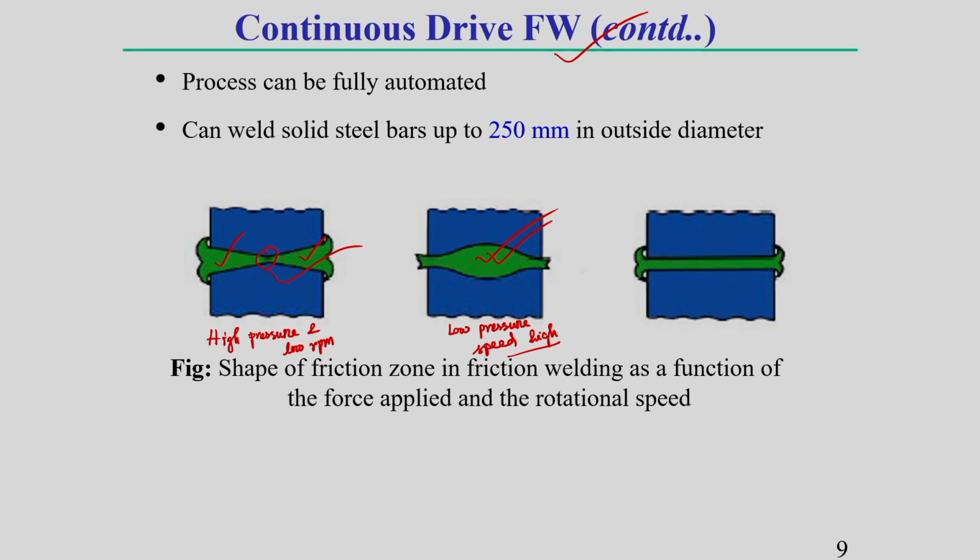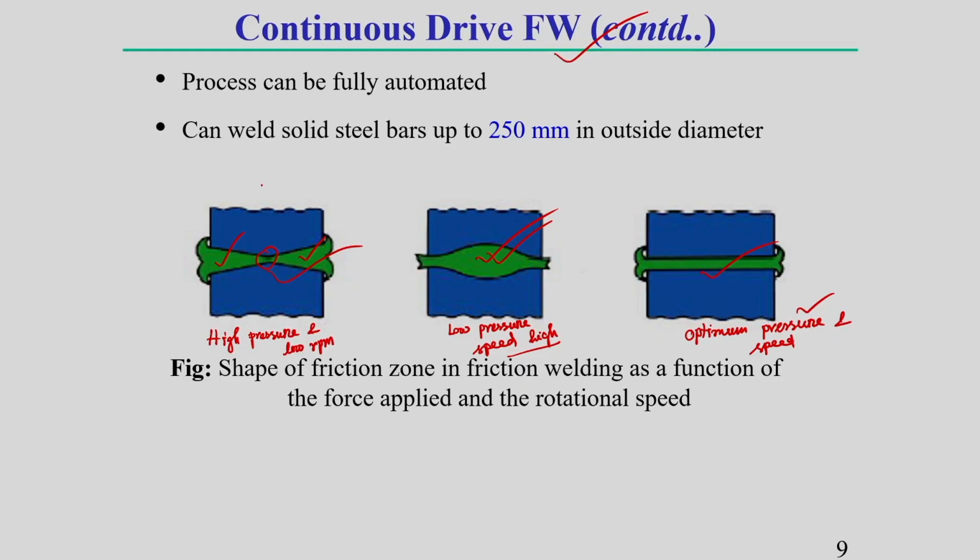So, you should use an optimum pressure as well as speed. If your pressure and speed are optimum, then what happens? We will get optimum quality in the friction welding process, which I am showing. That means throughout the entire joining region, the weld bead zone should be uniform, then your weld quality is good. So, this first and second one are not appropriate types of weld quality. You should keep this in mind.